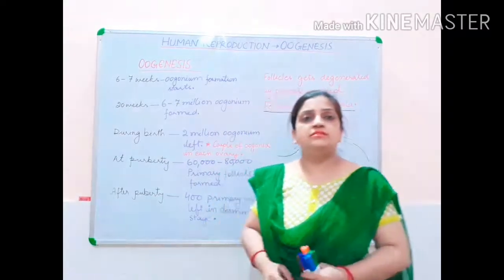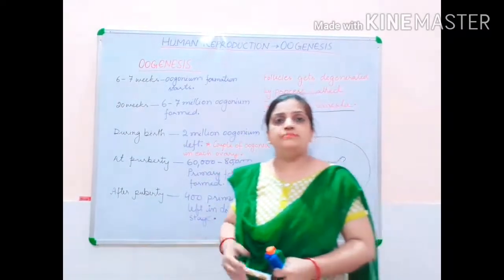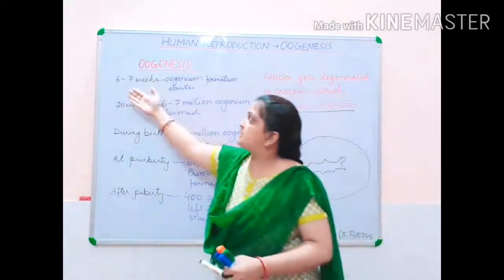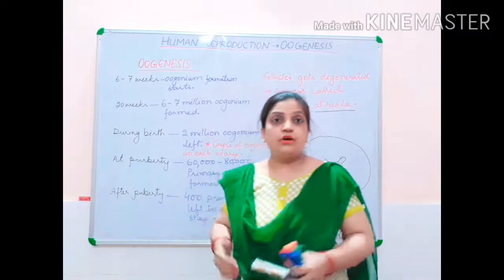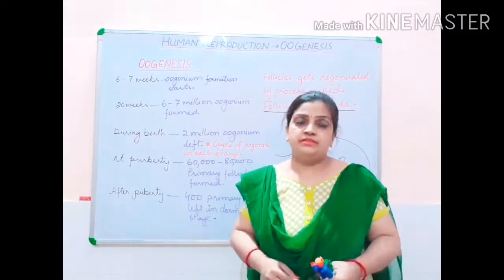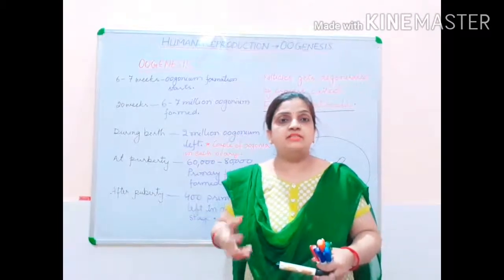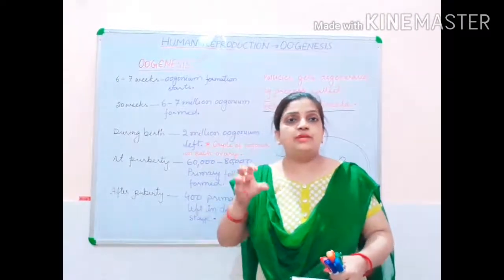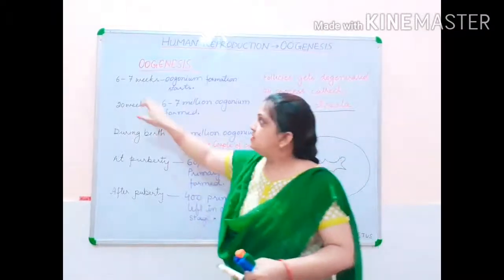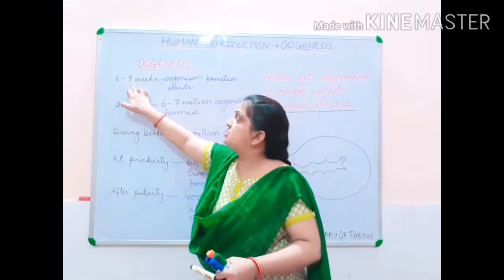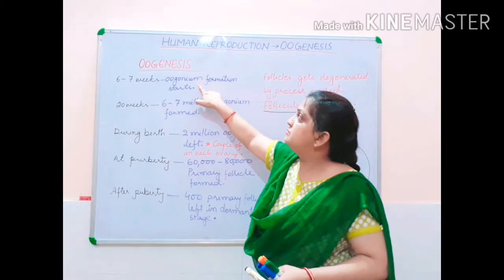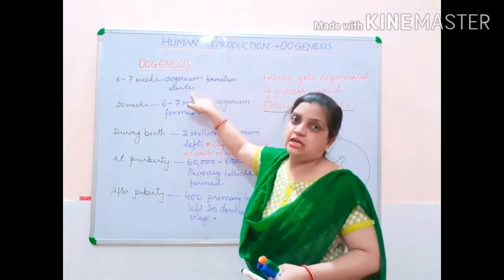Now children, when the fetal development reaches about 6 to 7 weeks, when the fetus is developing inside the mother's womb, at that time oogonium formation starts.